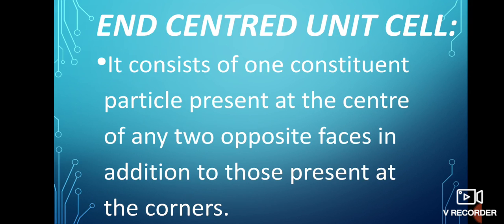Now what do you mean by end-centered unit cell? It consists of one constituent particle present at the center of any two opposite faces in addition to those present at the corner. That means such a unit cell in which one constituent particle is present at the center of any two opposite faces besides the ones present at its corners.